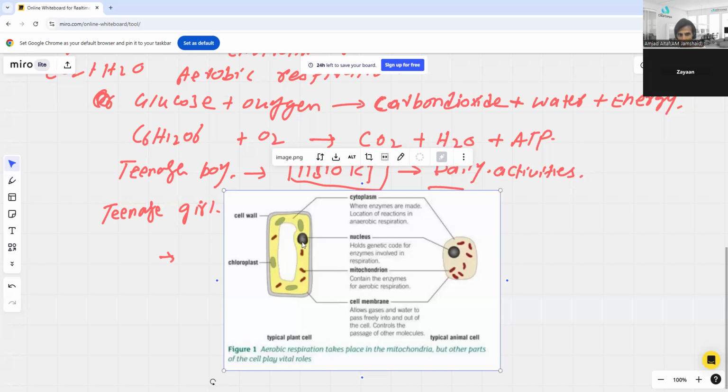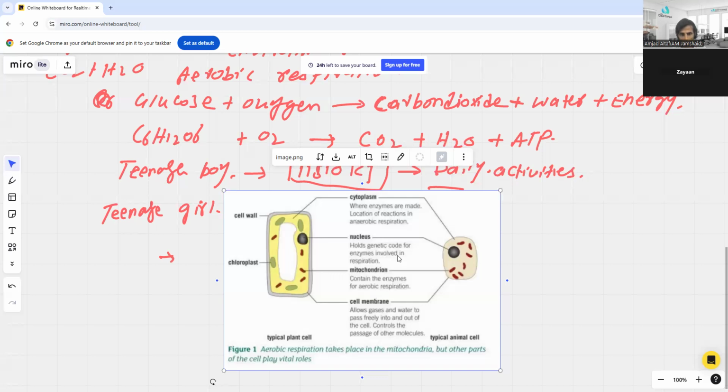Then you can see here the nucleus, which holds the genetic code for the enzymes involved in respiration. Then you have the mitochondrion, which is singular, and mitochondria, which is plural, containing the enzymes for aerobic respiration. And the cell membrane allows gases and water to cross freely into the cell.